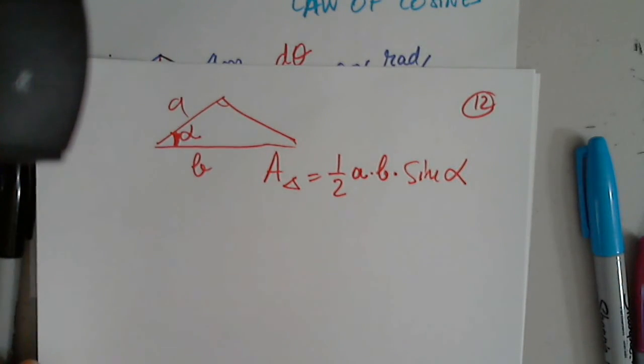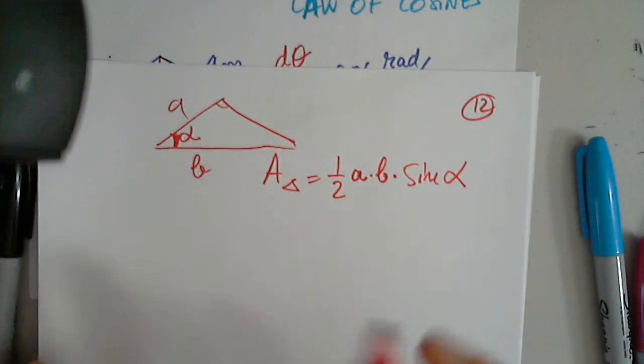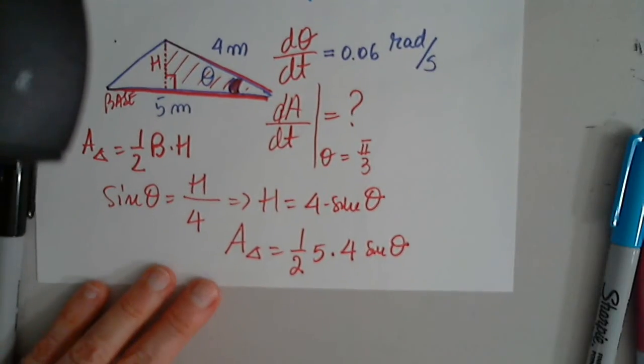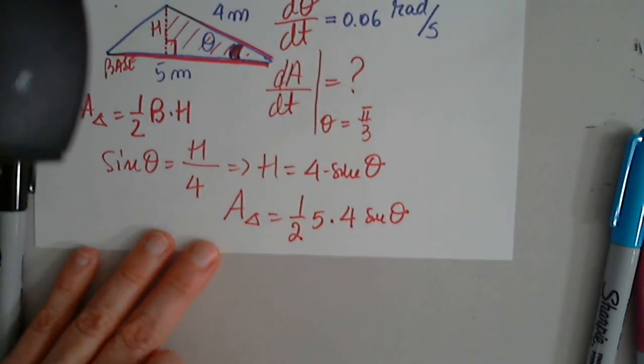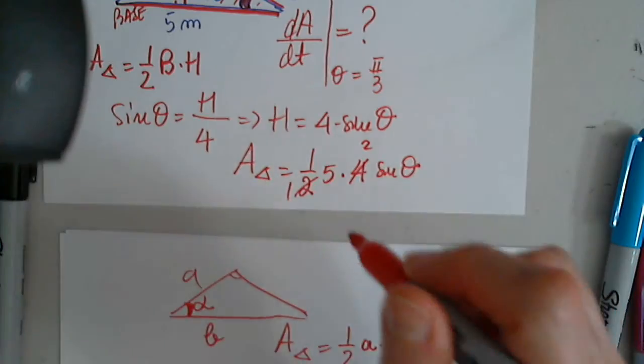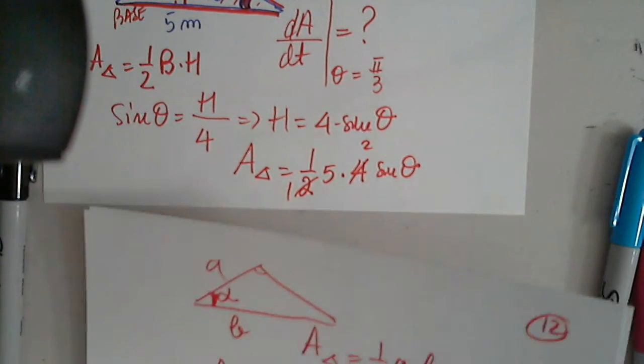That's the alternative formula, but only if I'm given the angle in between. If I'm given these two and this angle, it doesn't work. So I found the relationship. So the area then, I'll simplify, is 10 sine theta.